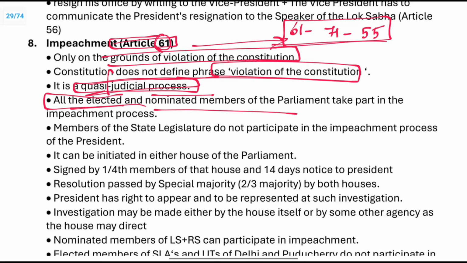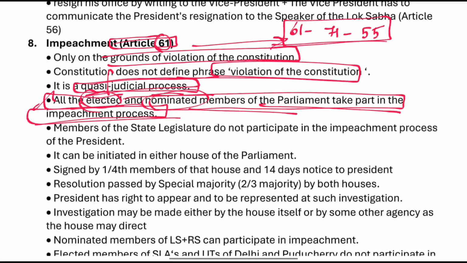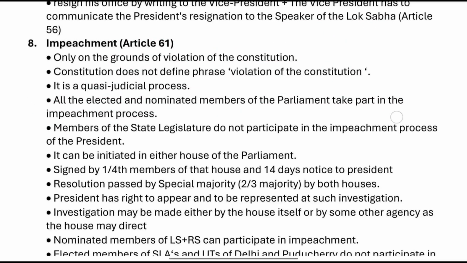All the elected and the nominated members of the parliament take part in the impeachment procedure. Impeachment is under Article 61. Article 61 deals with the impeachment only on the grounds of the violation of the Constitution.